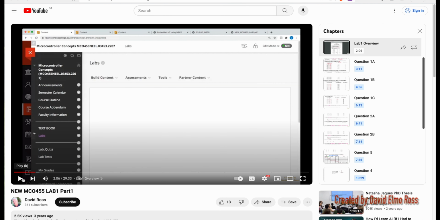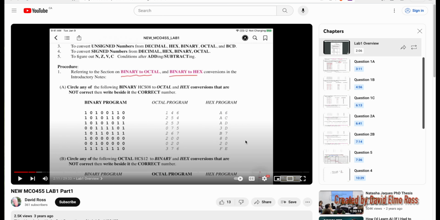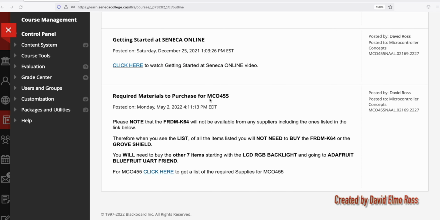So it's jumped over a bunch of stuff, and we can just click on here. You can see here that it's going to take you step by step on how to do the first part of lab 1, and then we're going to be doing this again in the theory and the lab class in the first week.